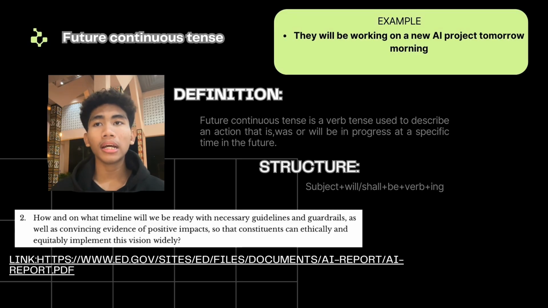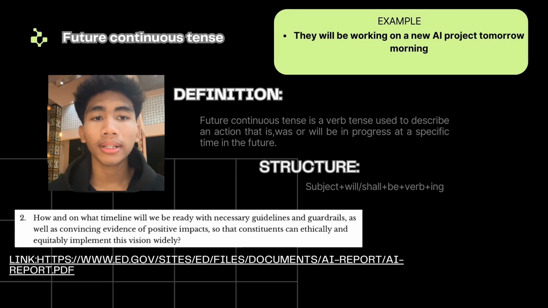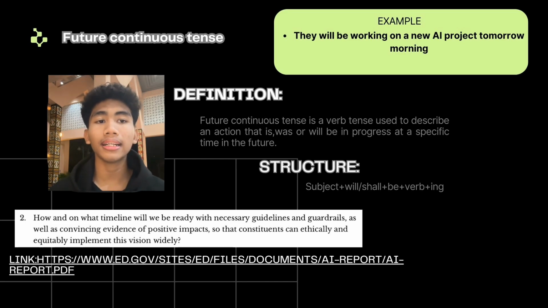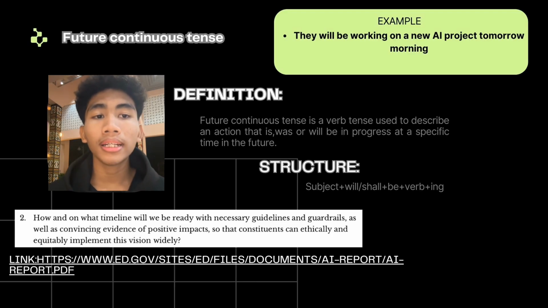The article I found on the internet says: how and on what timeline will be ready with necessary guidelines and guardrails as well as convincing evidence of positive impacts so that constituents can ethically and equitably implement this vision wisely.